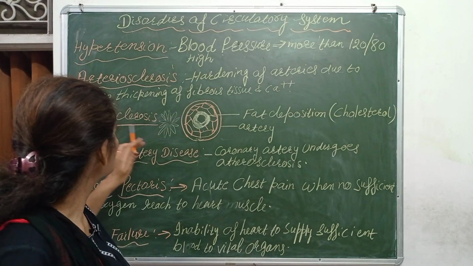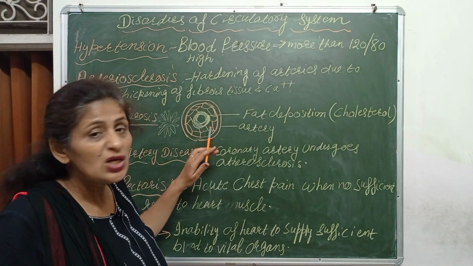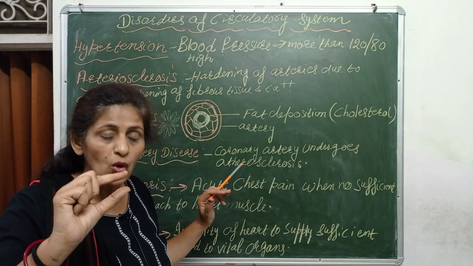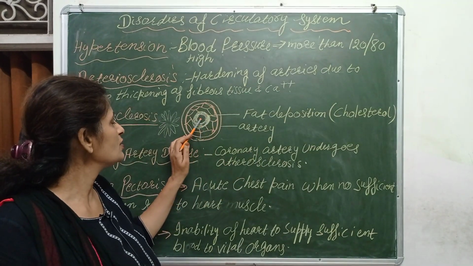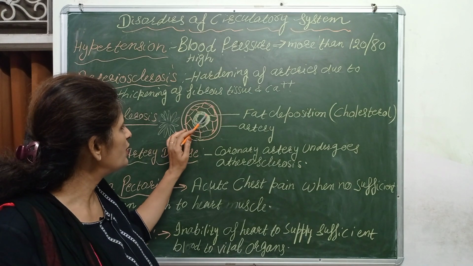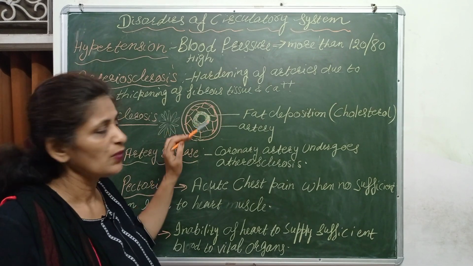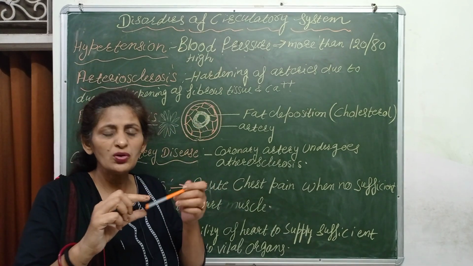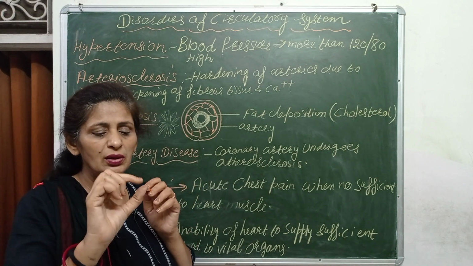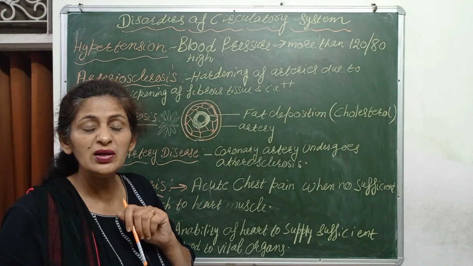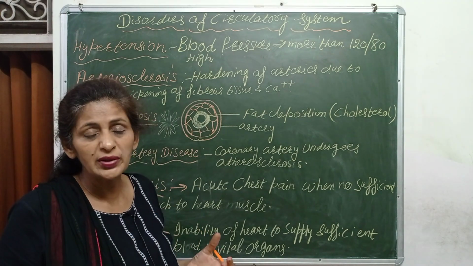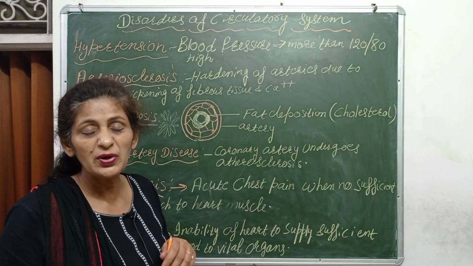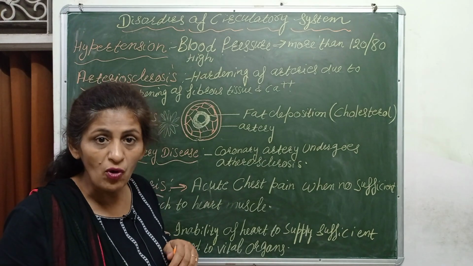Next is atherosclerosis. Atherosclerosis is narrowing of the artery due to deposition of cholesterol. This is the artery lumen. When cholesterol gets deposited in the lumen, the opening becomes very narrow, so blood flows with high jerk and pressure. So it leads to hypertension. Even clots may form.